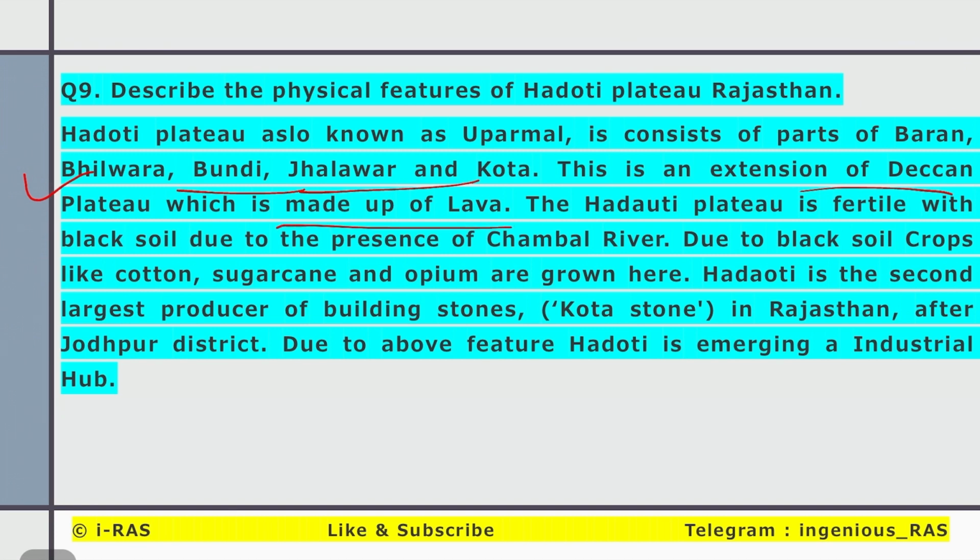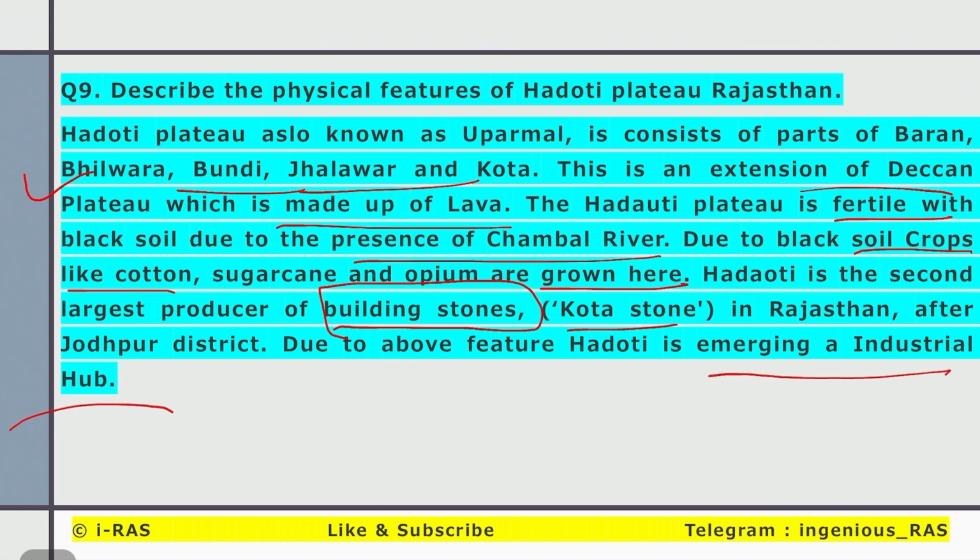Due to lava, its soil is rich in iron content, which makes its color black. Hadoti Plateau is fertile with black soil due to the presence of the Chambal river. Due to black soil, cash crops like cotton, sugarcane and opium are grown here. Hadoti is the second largest producer of building stone such as Kota stone after Jodhpur; Jodhpur is the first. Due to the above features, Hadoti is also emerging as an industrial hub.